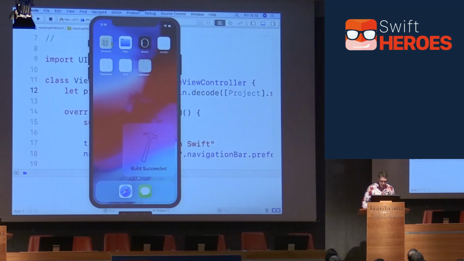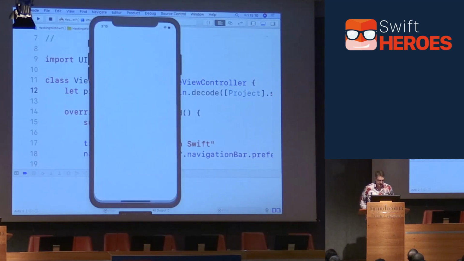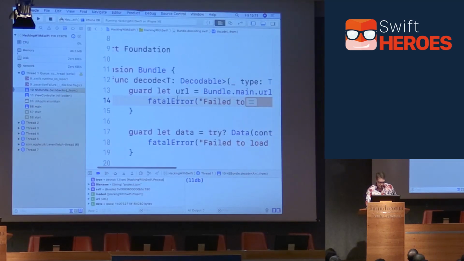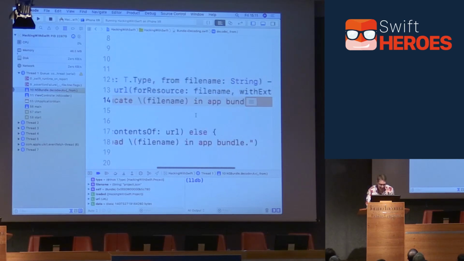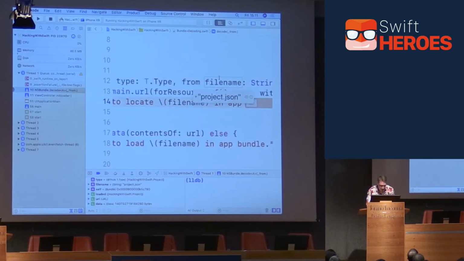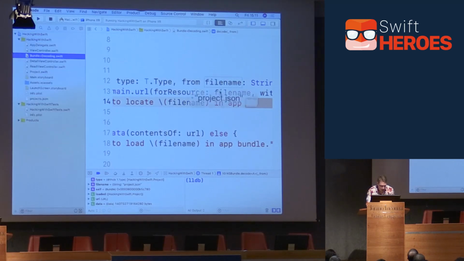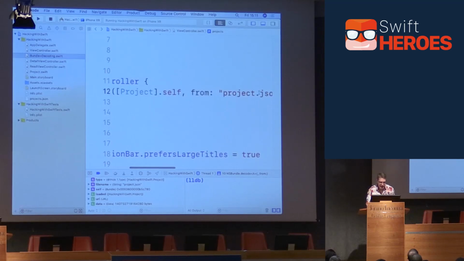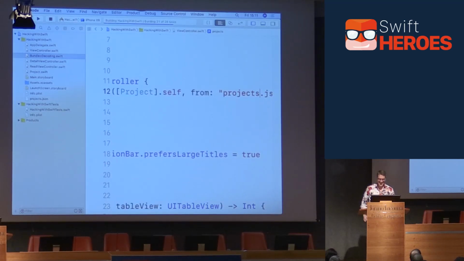Press command run, hopefully it'll play it back. Watch it crash because I've screwed something up. Did that take long? No, it did not take long to do. Can't find file name. Can't find project.json. Oh yeah, I've got it totally wrong. Oh, projects.json. If that's the worst bug I have today, that'll be pretty easy.